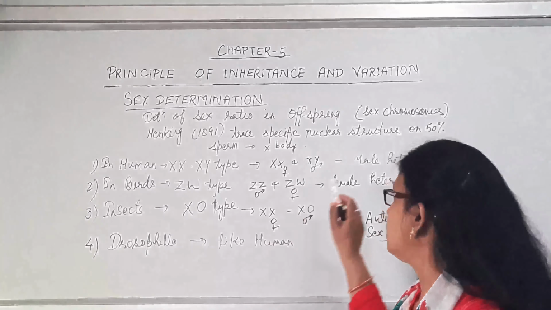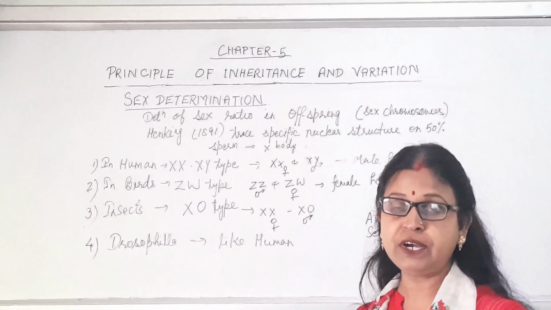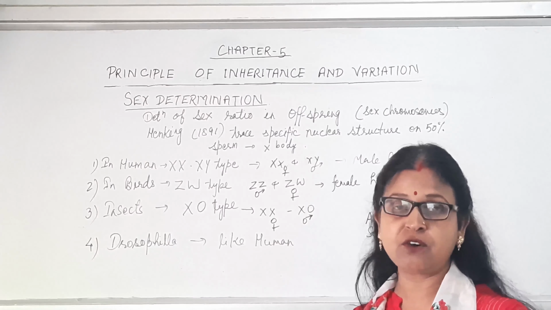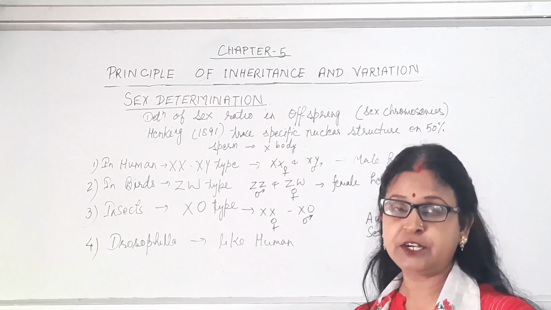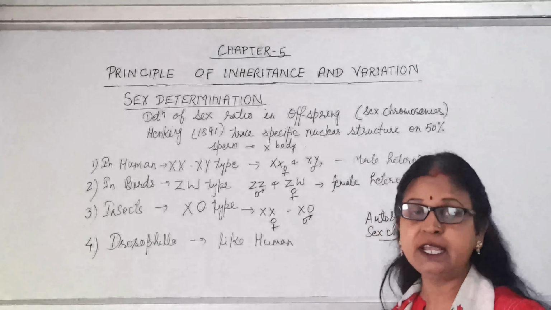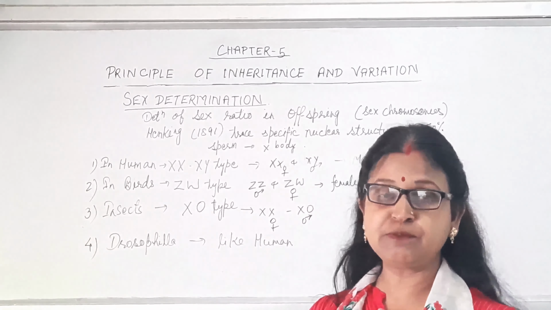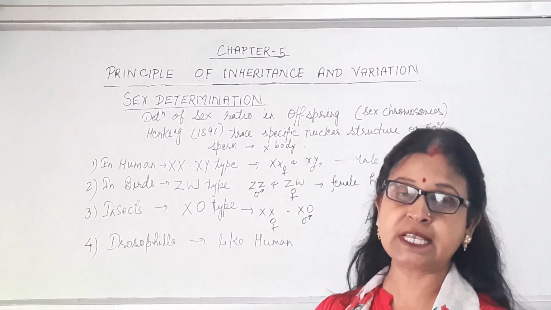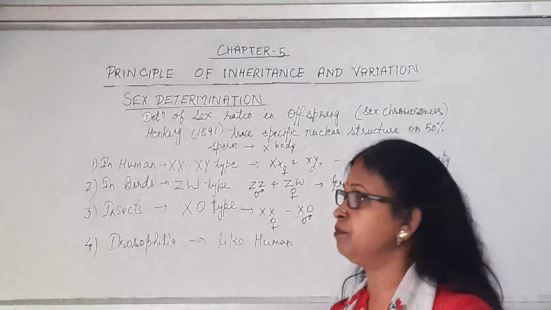That's why it shows male heterogamety. Males are producing two different types of gametes; all gametes are not similar. Females are homogametic and males are heterogametic. That's why in humans, the male, that is the father, is responsible for the sex of the child, male or female, not the mother.